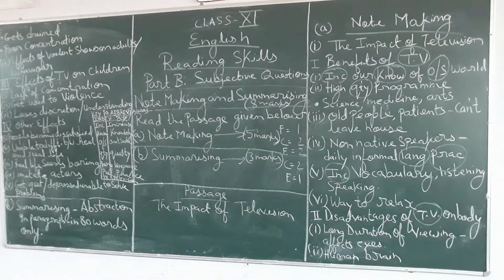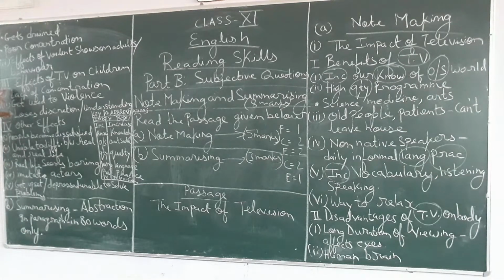Now point number 3, effects of violent shows on adults and behavior. The violent movies we watch on television create violence among people, in children and adults also, and change their behavior also.